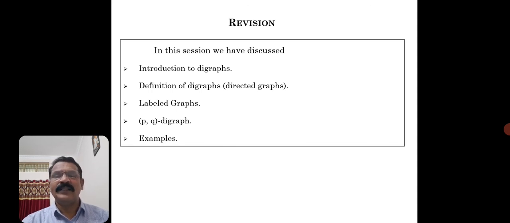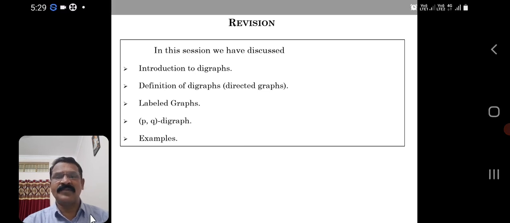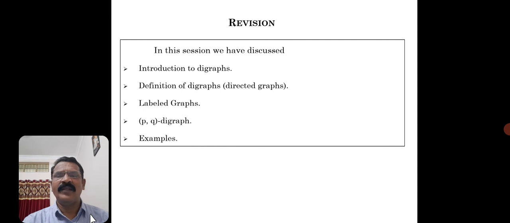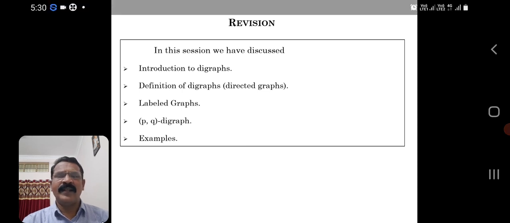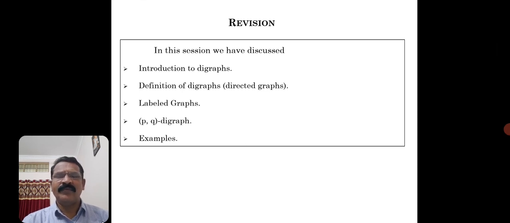In the introduction about digraphs, I have also mentioned the physical problems you can solve with the help of digraphs. How to solve the physical problems, you will come to know at the end, because we must know the basic ideas of digraphs first. Then I gave you the definition of a digraph. Then we considered labeled graphs where the vertices and edges are labeled.